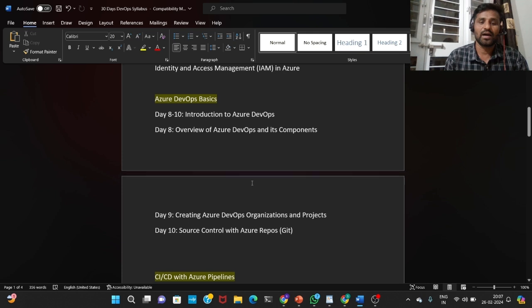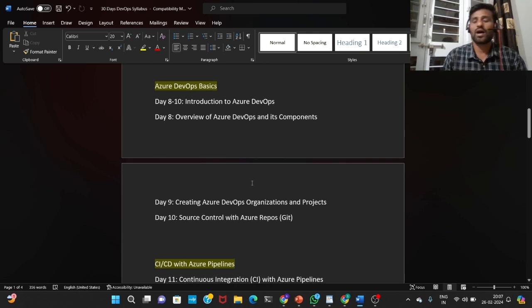And after that, Azure DevOps basics. On days 8 to 10, I'm going to explain here, guys, on day 8, an overview of Azure DevOps and its components. What are the components in Azure DevOps, and what is the overview of Azure DevOps, we are going to see on day 8. And day 9, creating an Azure DevOps organization and project.